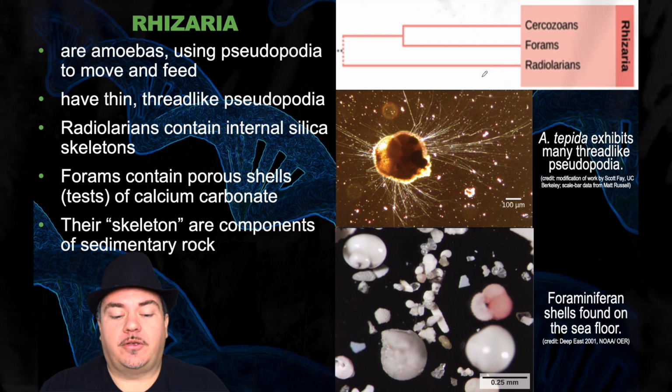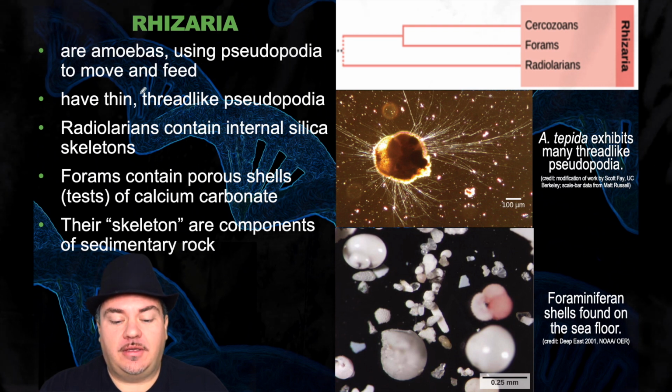Next supergroup, we have the Rhizaria. Rhizaria are amoebas using pseudopodia to move and feed. They have thin, thread-like pseudopodia.